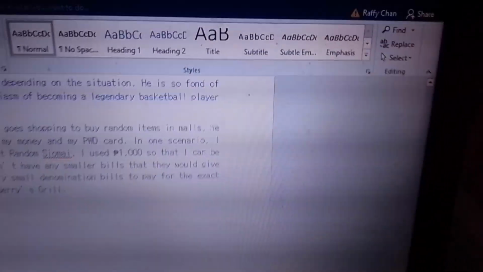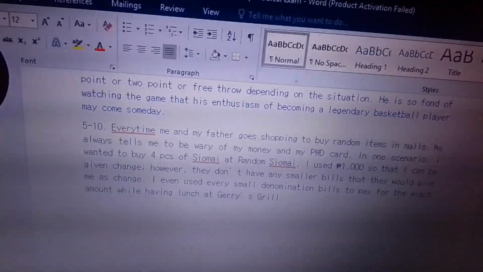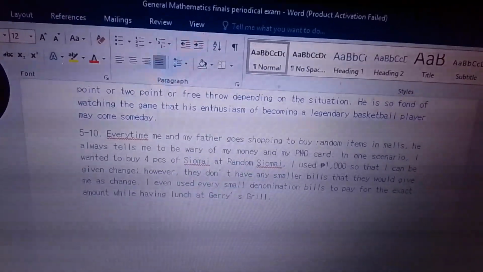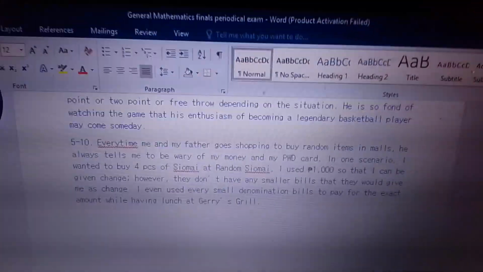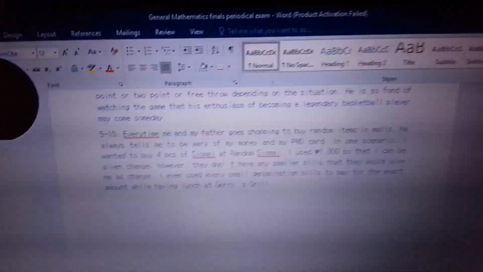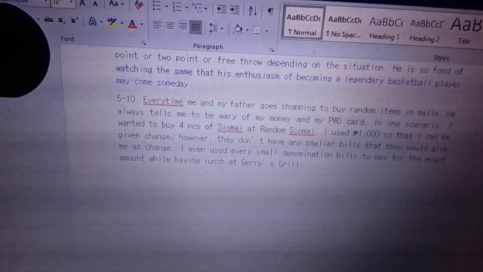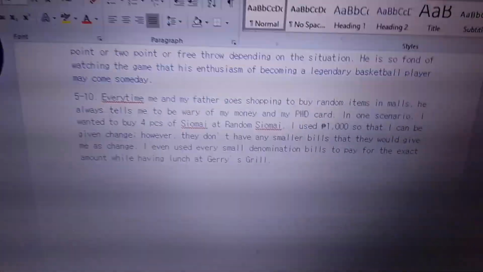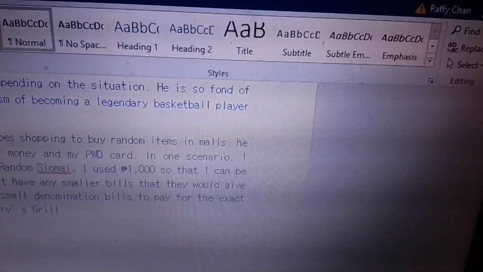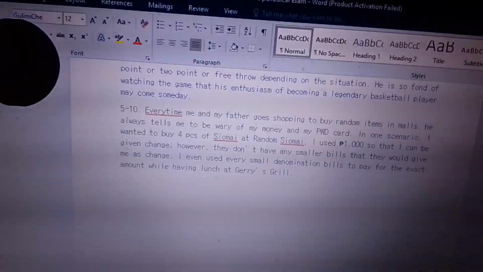In one scenario, I want to buy 4 pieces of siomai at Master Siomai. That's supposed to be random siomai. Not random. It's Master Siomai pala. Sorry. So, yan. Di ba yung member sa Master Siomai, pwede ka mabili ng 4-piece siomai and it's only a food stall. And they have coins lang. So, therefore, you need to give smaller amount. Pero ang ginawa ko, I use 1,000 pesos so that I can be given change. However, they don't have any smaller bills that they would give me as change.